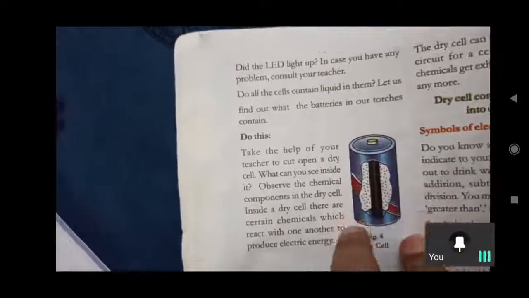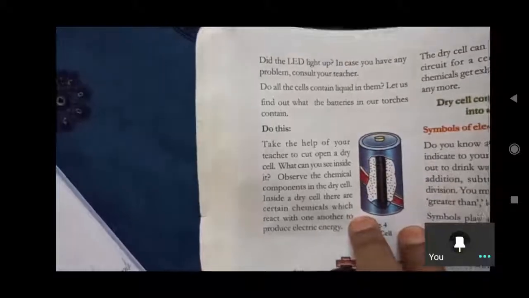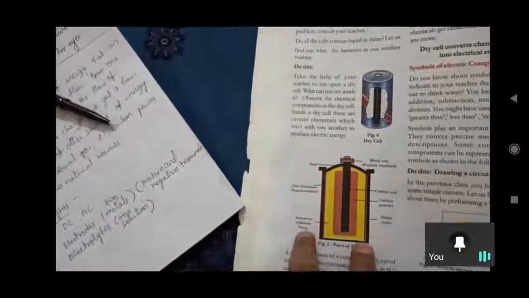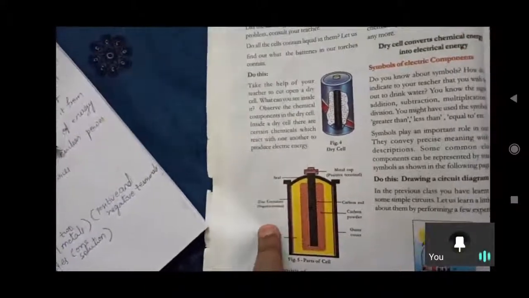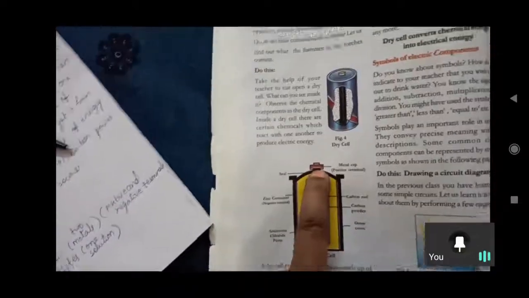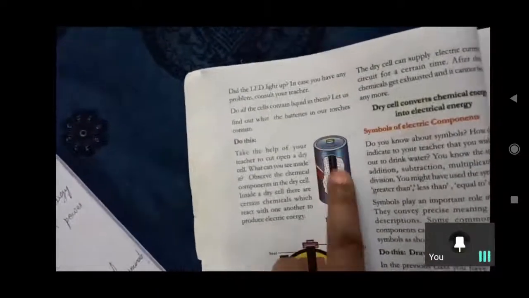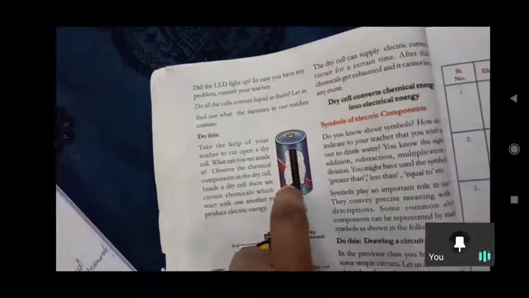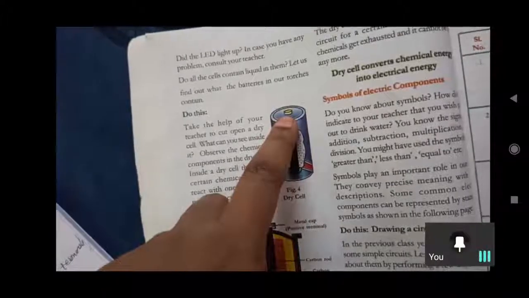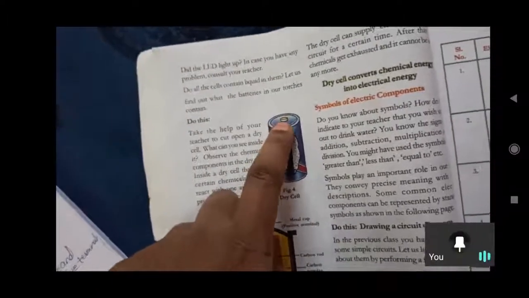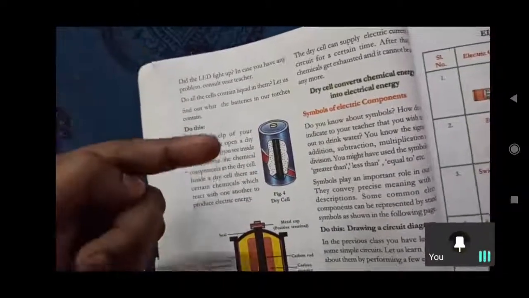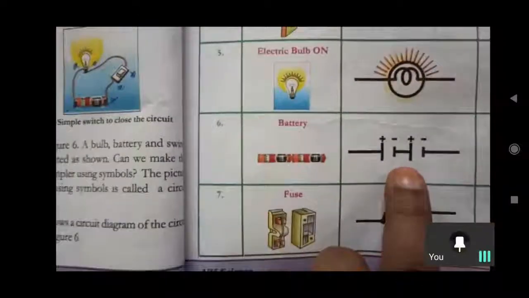On the sides we have the negative terminal. Yes, the zinc container, on both sides that zinc container is acting like a negative terminal, and in between a carbon rod and a metal cap will be there on the top. A metal cap like this we can observe. And how can we set these cells in a battery, you know. This side should be connected to the negative side, and negative should be connected to the positive. Like this only we can make a battery.